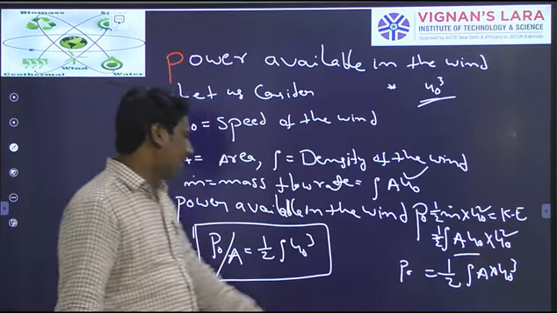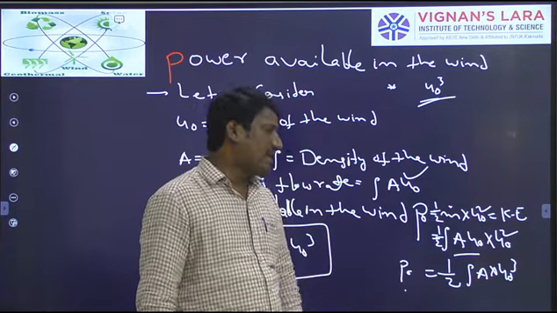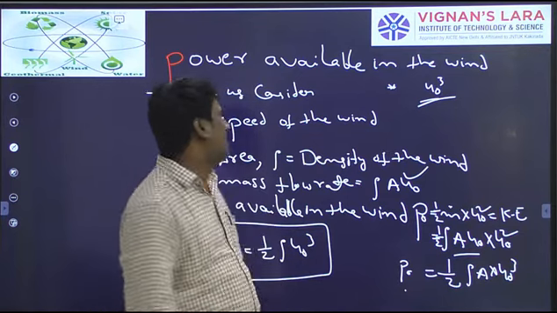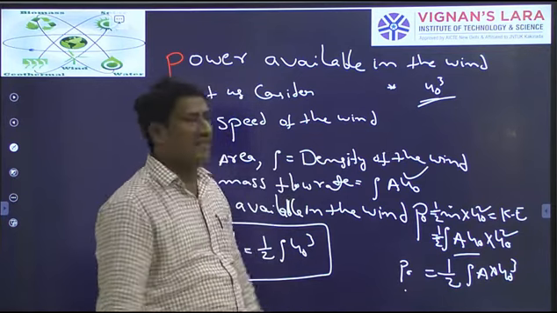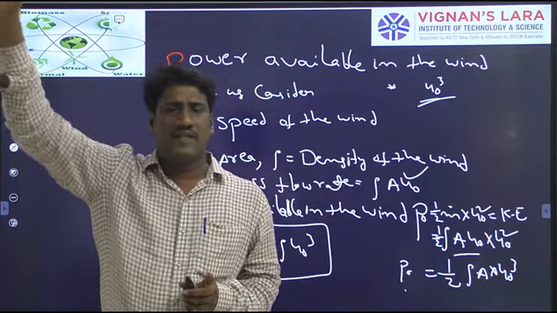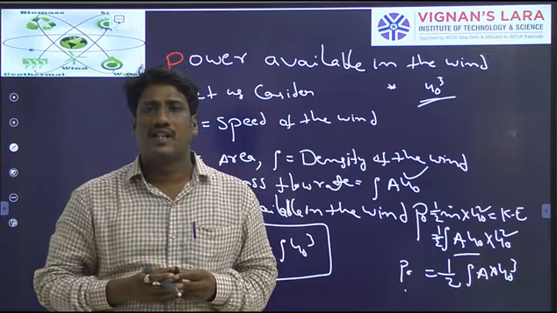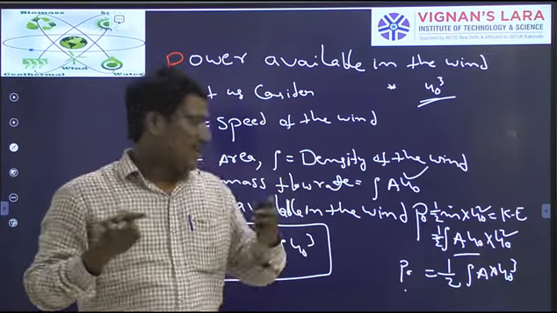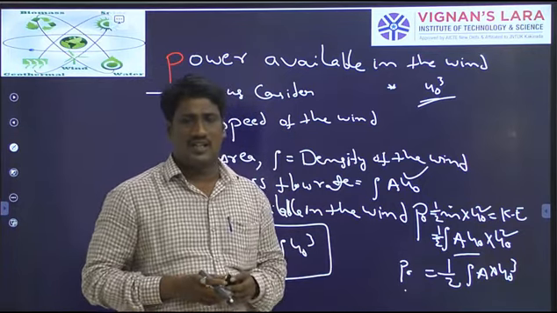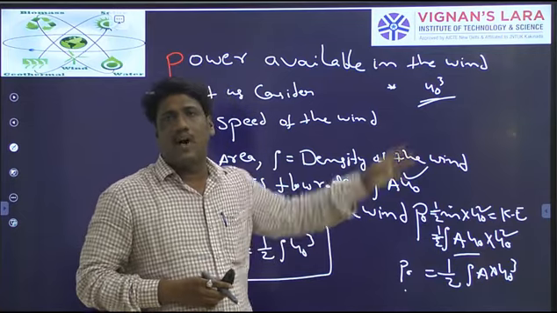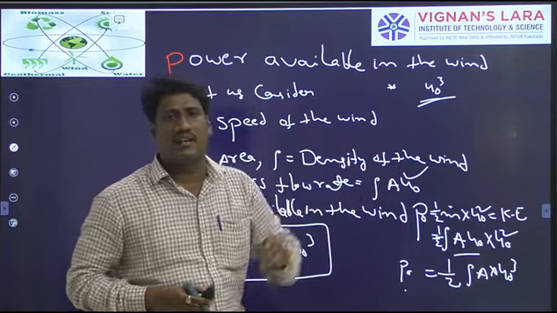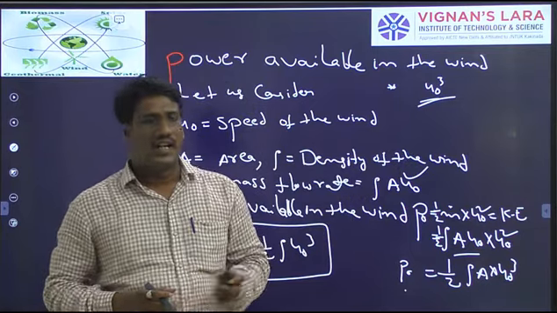The equation for power available or kinetic energy in the wind will be half rho A U naught cube, which I am representing with P naught. This is the equation for power available in the wind. This much power is available. If I use a wind turbine, how much power will be extracted from the wind? That is very important. Availability is different. How much you are extracting is very important, because what we have extracted will be converted to electrical energy.